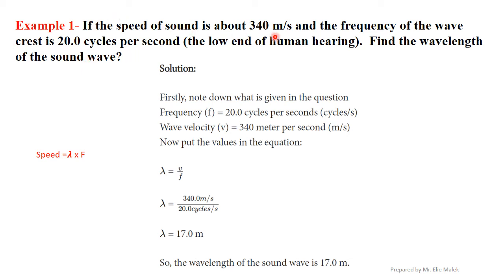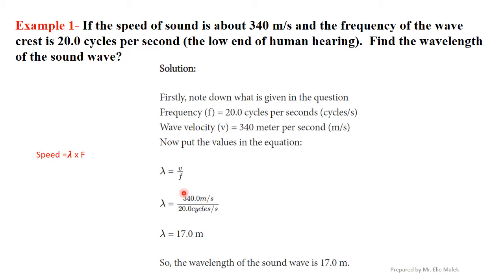Given that the speed, or wave velocity, equals 340 meters per second, and the frequency is 20 cycles per second, or 20 hertz, the same. Find the wavelength.